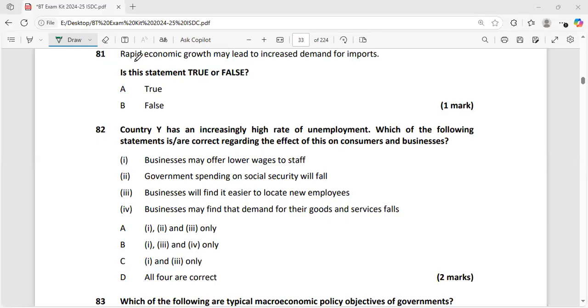Okay, we are continuing with economics. Rapid economic growth may lead to increased demand for imports. Where there is rapid economic growth, it means there is growth of industrialization or manufacturing along with